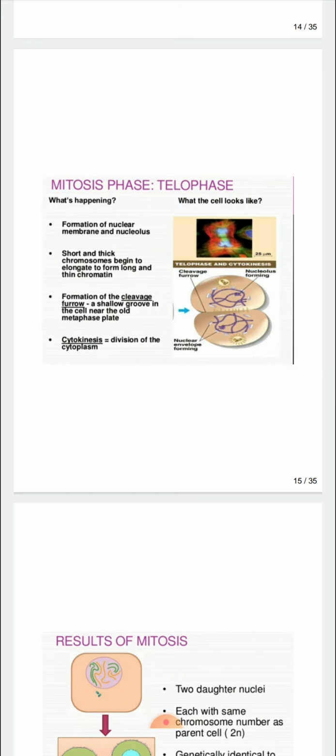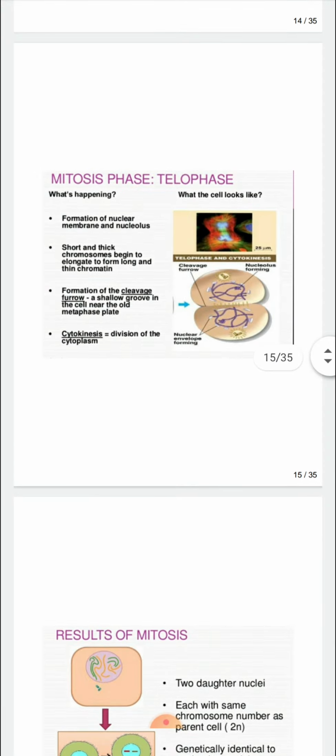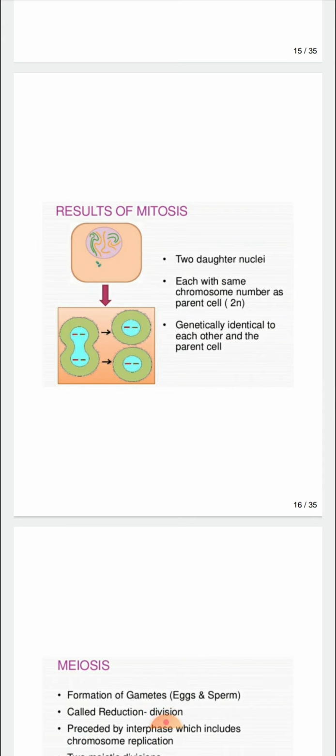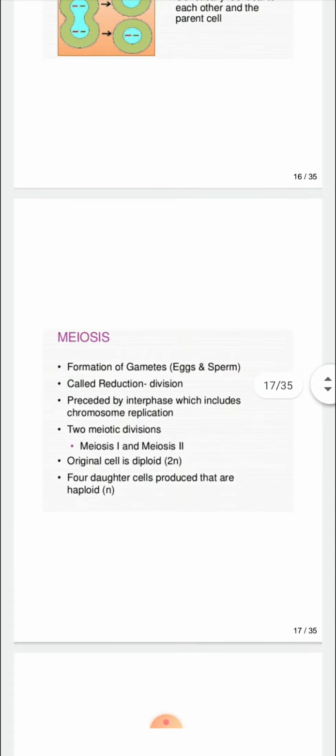What happens in this? Formation of nuclear membrane and nucleolus. Then the short and thick chromosomes begin to elongate to form long and thin chromatin. Formation of the cleavage furrow, a shallow groove in the cell near the old metaphase plate. Cytokinesis then means the division of cytoplasm occurs. Then next is the results of mitosis. Two daughter nuclei are formed, each with the same chromosome number as the parent cell and genetically identical to each other and the parent cell.